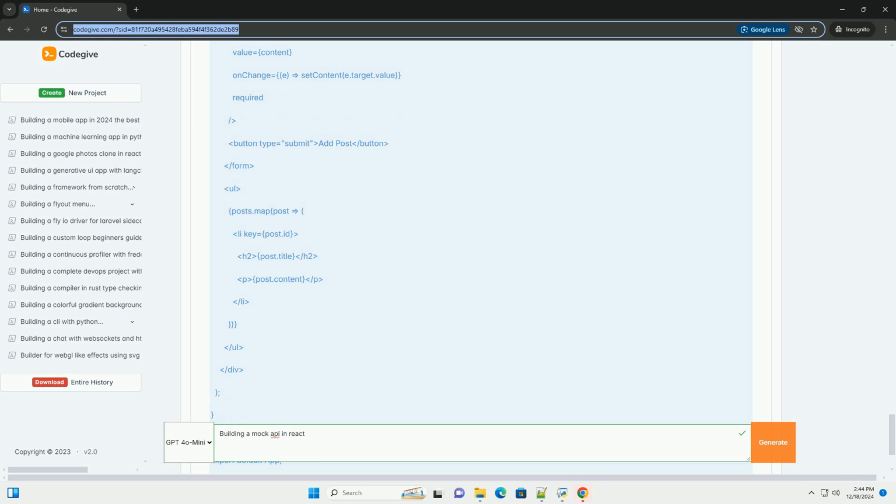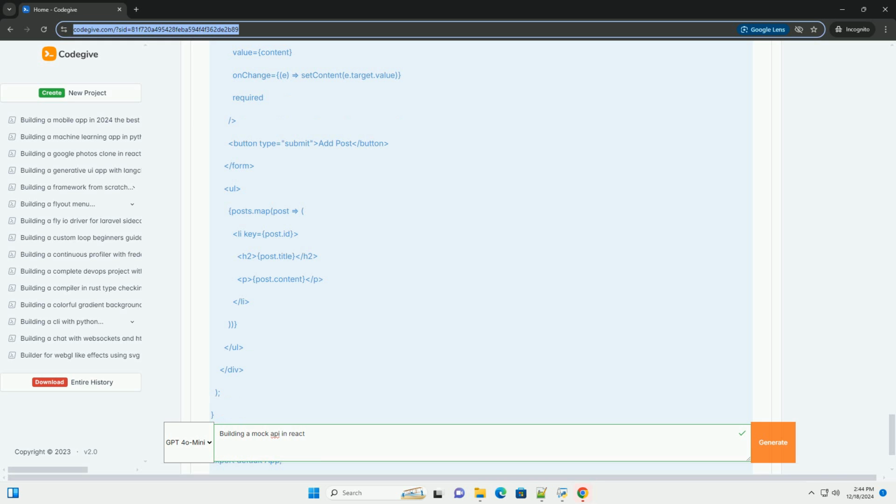Comments: id 1, postId 1, content: Great post. Id 2, postId 2, content: Thanks for sharing. Step 4. Configure json-server. In your package.json, you can add a script to run the json-server easily.